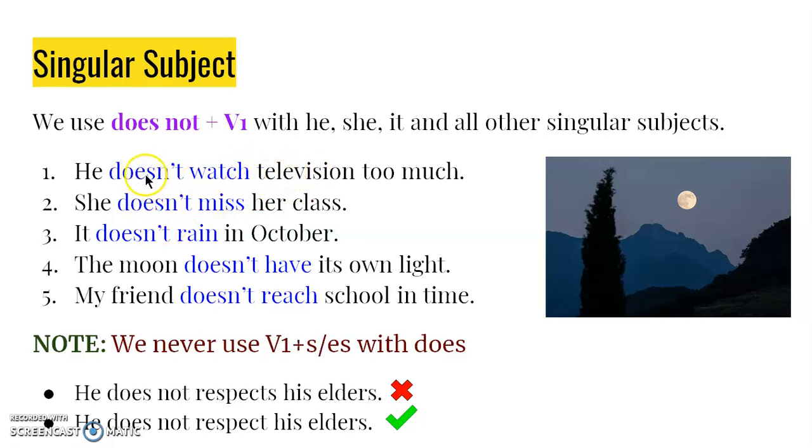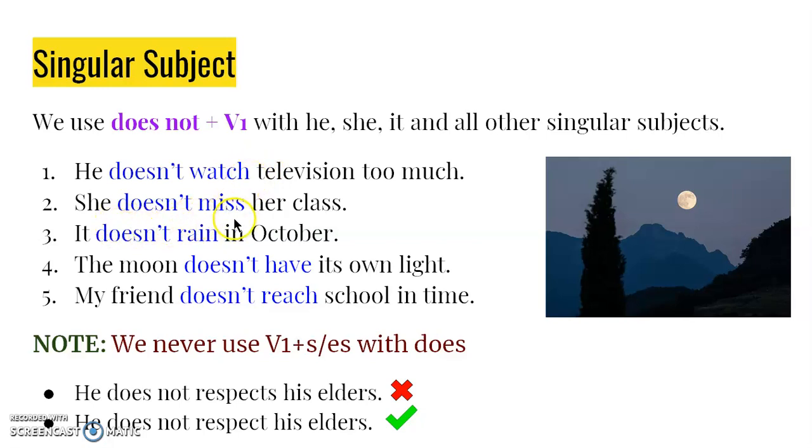Because I am using does here, you can simply remember it like this. Since we are using es with the verb do, we cannot repeat es here. We cannot say watches. You have to omit it. In positive statements, we say he watches television. But when you make it negative, you are taking the help of does, so this es you have to remove.